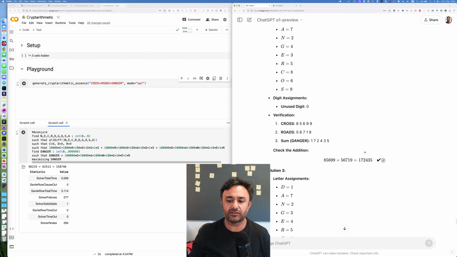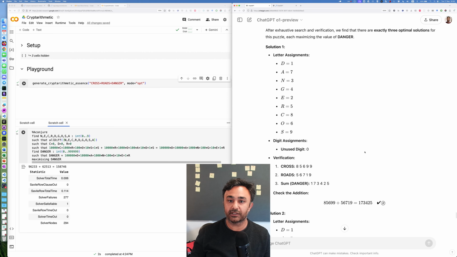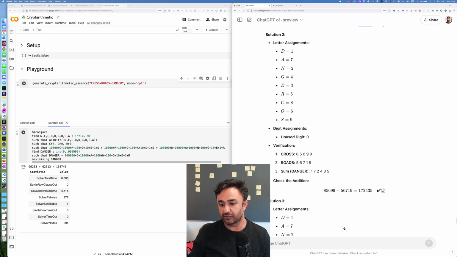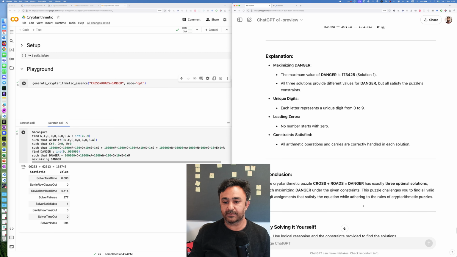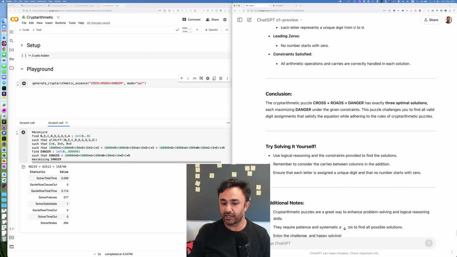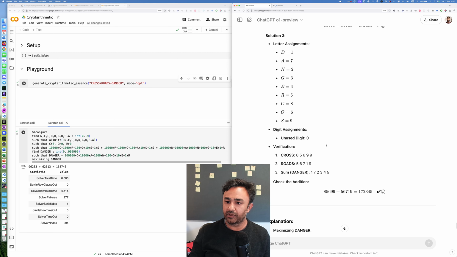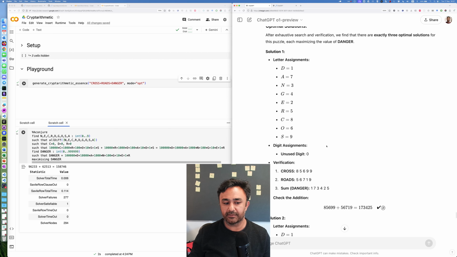I expected danger to always have the same value. If you are maximizing danger, you want to have maximal danger in all of your optimal solutions, right? So that is wrong. That number not being equal to that number, not being equal to that number is wrong. There's an explanation, unique digits, conclusion, exactly 3 optimal solutions. Try solving it yourself, it even encourages us. But I really want to find if there is a problem. There must be a problem. Either I made a mistake or it made a mistake.